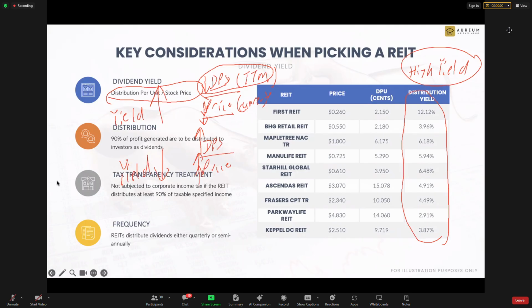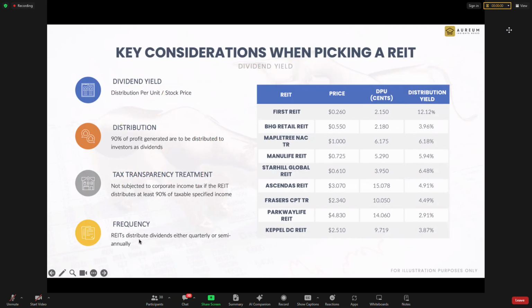For example, you look at Parkway Life's track record of dividend yield. Let's say if I were to buy Parkway Life now, if it's paying me 5 cents in dividends and the price is trading at $1, my yield will be what? 5%, correct? Then next year, it increases to 6 cents. My yield based on $1 would be 6%, right? But will the share price stay at $1? No, the share price will not stay at $1. The share price will move up, maybe to $1.20. So the person that buys from the market will still get a 5% yield.